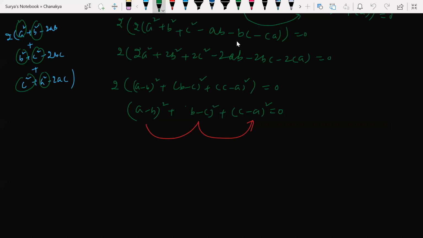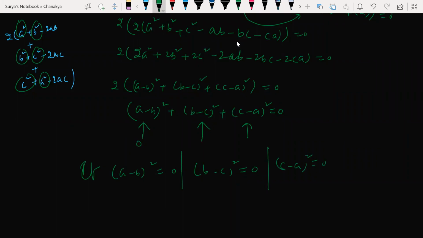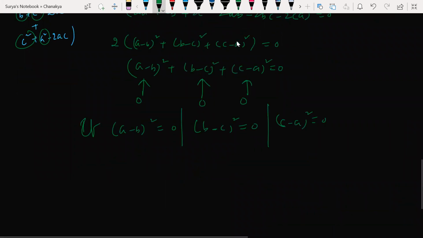Did you understand my question? See, this plus this plus this is equal to 0. When is it possible? If and only if (a minus b) whole square is equal to 0, and (b minus c) whole square is equal to 0, and (c minus a) whole square is equal to 0. All of these are 0, the summation of all is 0 only. Isn't it? Can I write like that or not? Yes or no, beta?